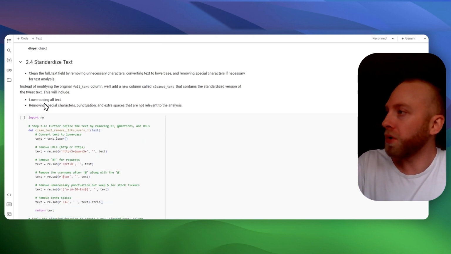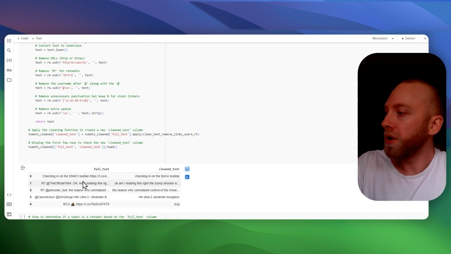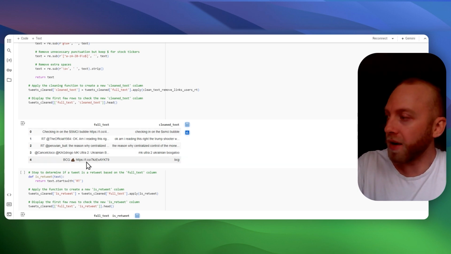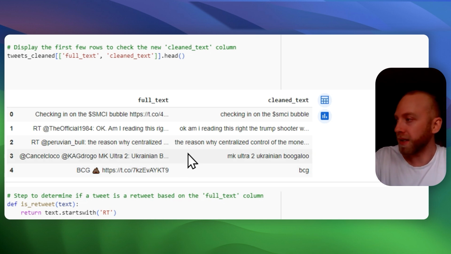And then we also created a new column called clean text, which, as you can see here, takes the RT for retweet away, takes the @ and then the user away. All of these things it takes away, and also media links and things like that.